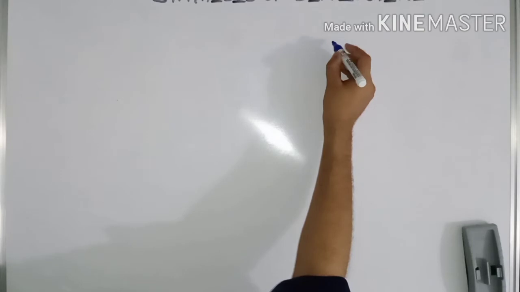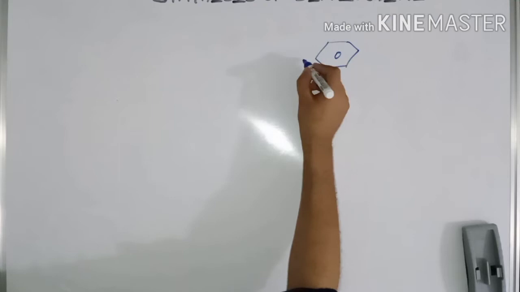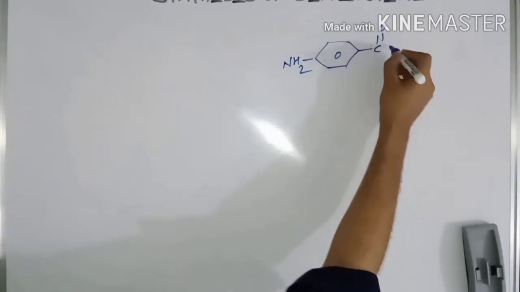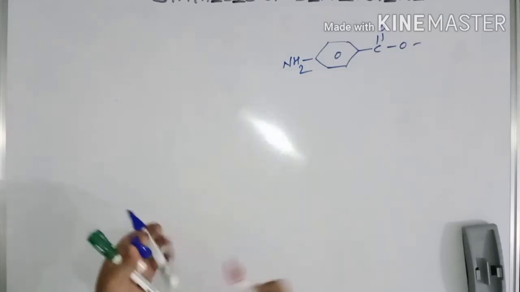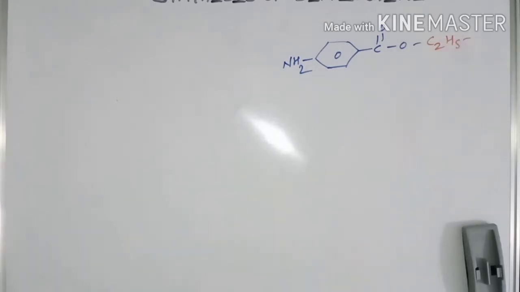So in order to plan the synthesis, we first draw the structure and find out the starting material. Ester of para-aminobenzoic acid means first we need to draw the para-aminobenzoic acid group. This is your para-aminobenzoic acid, and benzocaine is the ethyl ester of this para-aminobenzoic acid. Now in order to plan the synthesis, we need to break this drug molecule into such components so that a suitable reagent of that component can be easily available.